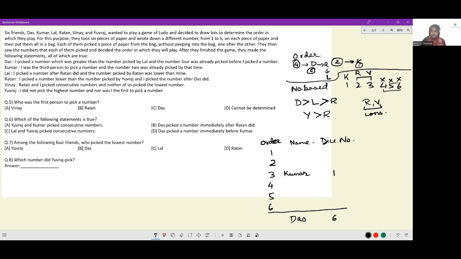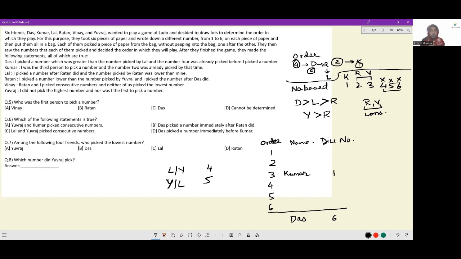For dice number 6, I know it is Das. For dice numbers 4 and 5, I sort of know it is Lal and Yuvraj. Lal and Yuvraj have 4 and 5. Okay, if Lal is 4, it has to be ahead of Das. Yuvraj is 5, or Yuvraj is here, or Lal is here. Both of these are possible so far.